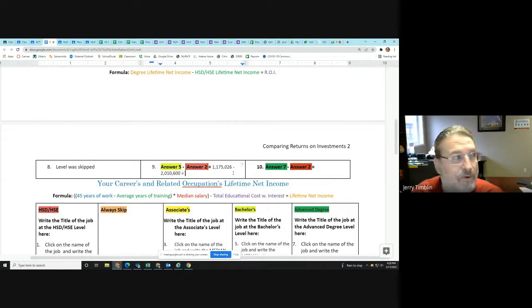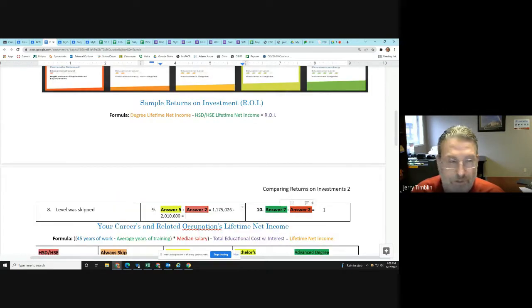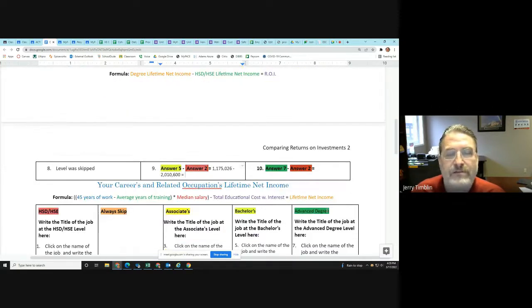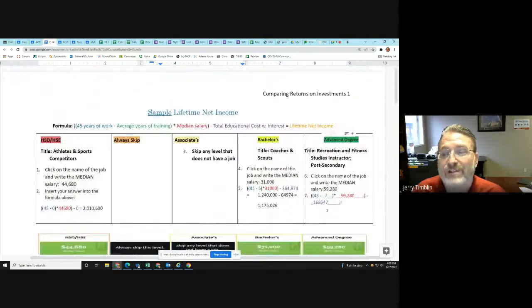because in general, the person with a bachelor's degree is going to make more than somebody with a high school diploma. So you should get a positive answer for this one when you do it. For number 10, you should get a positive number. It's kind of a low positive number, should be in the tens of thousands, but that's what you do for that. So that's mainly what you do for this assignment.